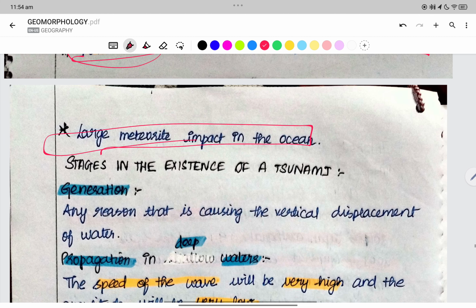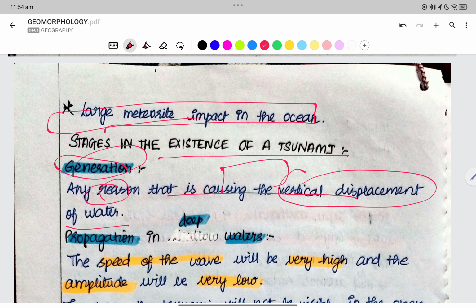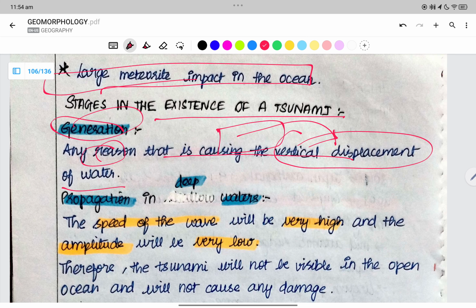What are the stages in the existence of tsunamis? The first is generation: any reason that is causing the vertical displacement of the water. With the vertical displacement of the water, we have the tsunamis.